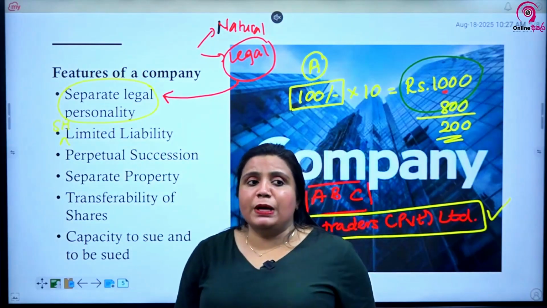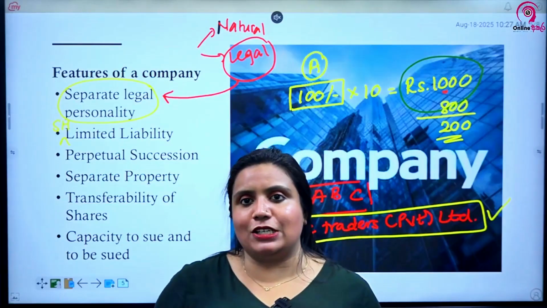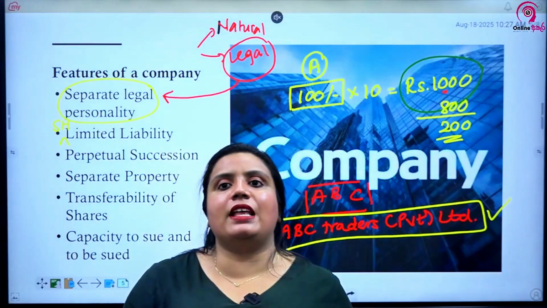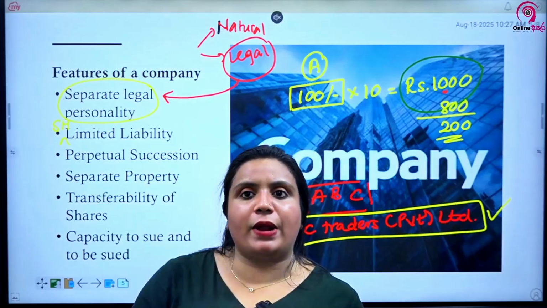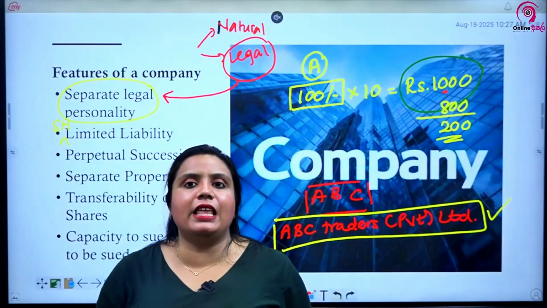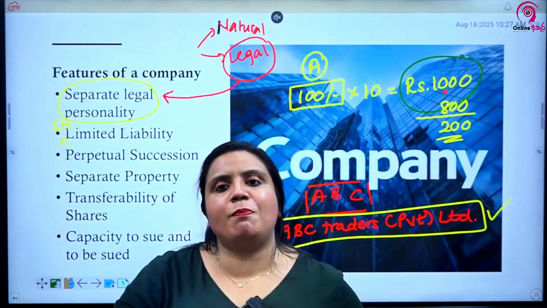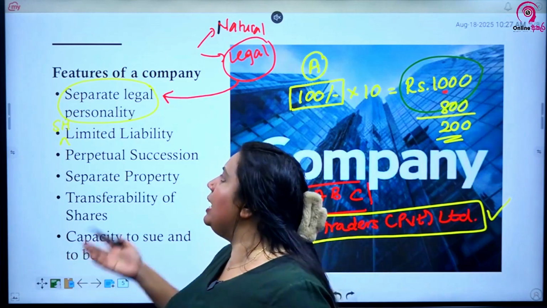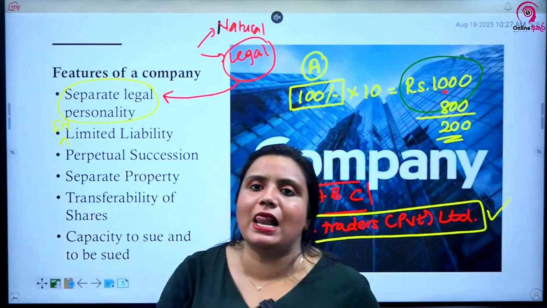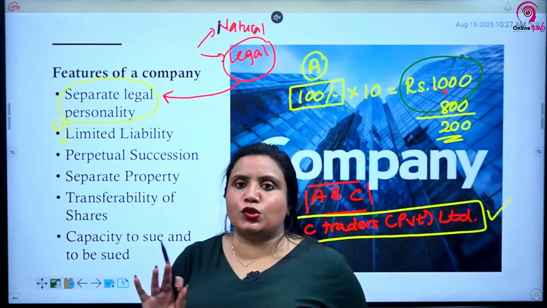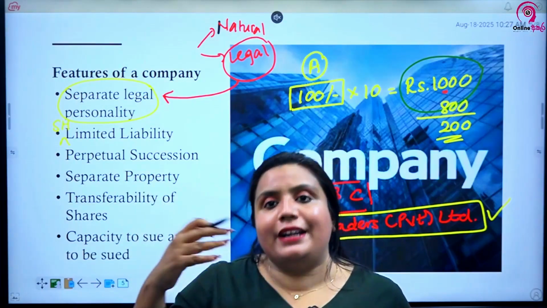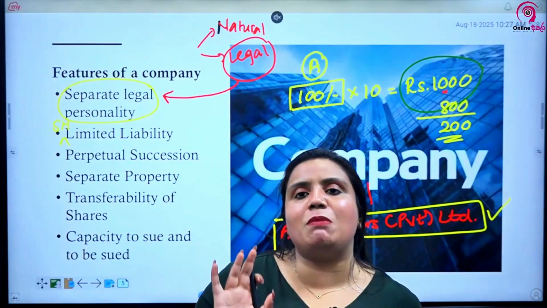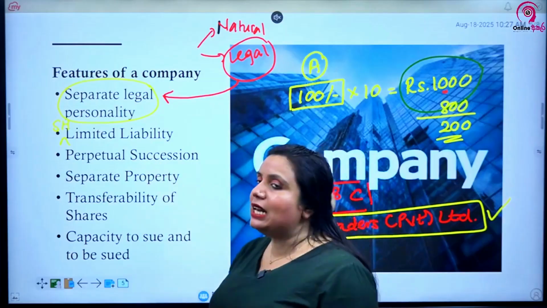Then perpetual succession. What is this perpetual succession? Usually if you take a sole proprietorship or partnership, it will die together with the owner, right? Why? Usually the owner is the business, and therefore when the owner collapses, automatically the business will collapse. But with companies, it is not so. Even if the shareholders die or resign, or something happens to them, no problem, still the company will be there. So companies have perpetual succession.